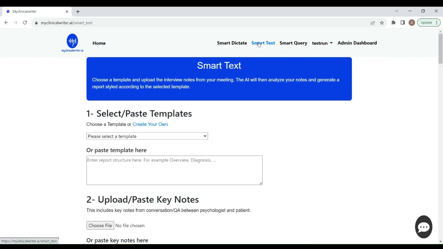Smart Text, we'll go over to that one. Smart Text, which is my personal favorite. This one does not listen to your session. Instead, it allows you to directly type in raw notes, or you can upload notes from a Word document that you have. I think because of my training and my experience over the years, I'm accustomed to taking notes while I'm on the computer during an interview with someone when I'm doing a psychological evaluation. So I prefer using this method. I'll take my notes on the computer and then I will upload those notes right into one of the templates.